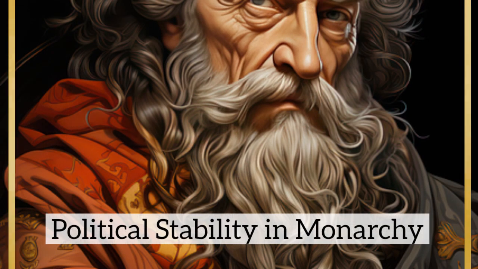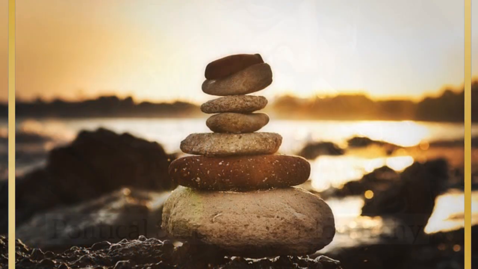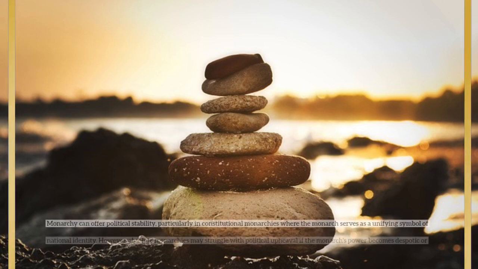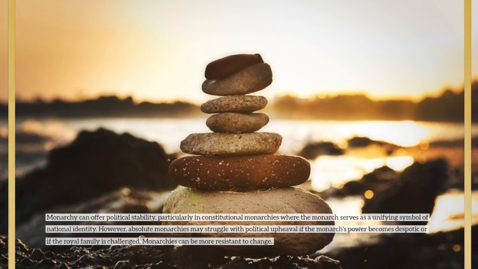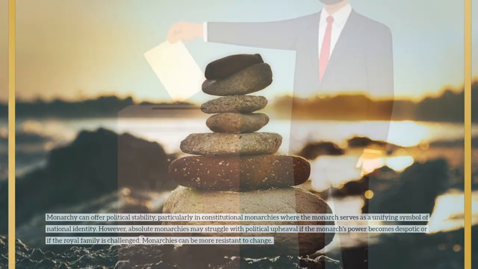Political stability in monarchy. Monarchy can offer political stability, particularly in constitutional monarchies where the monarch serves as a unifying symbol of national identity. However, absolute monarchies may struggle with political upheaval if the monarch's power becomes despotic or if the royal family is challenged. Monarchies can be more resistant to change.